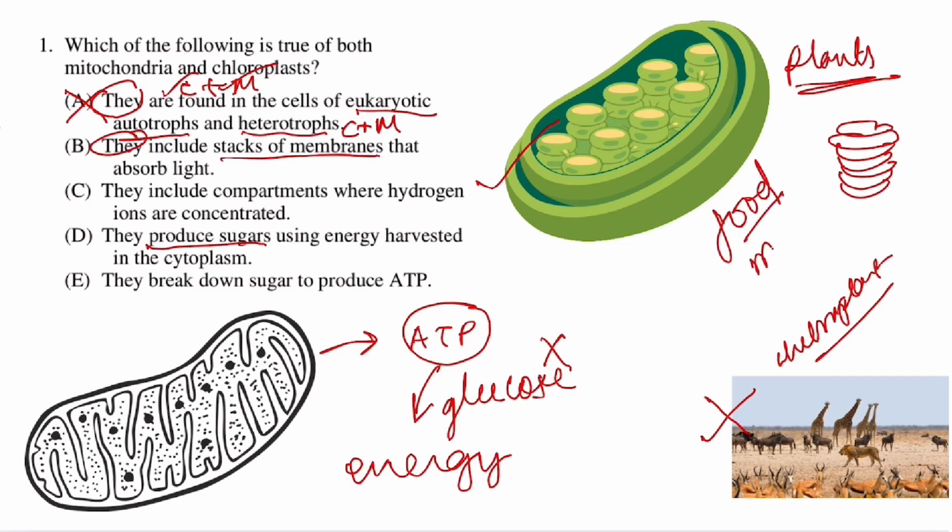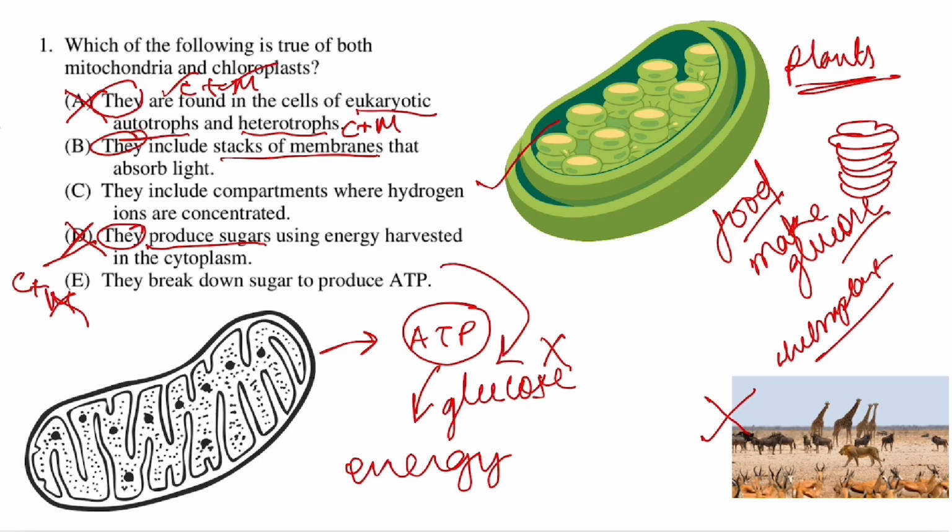Option D: they produce sugar using energy harvested in the cytoplasm. Chloroplasts make food; they produce sugar. ATP is produced when sugar is broken down, which is done by mitochondria. So mitochondria don't produce sugar, they break it down, whereas chloroplasts in plants make sugar. So this option is not true for both mitochondria and chloroplast.